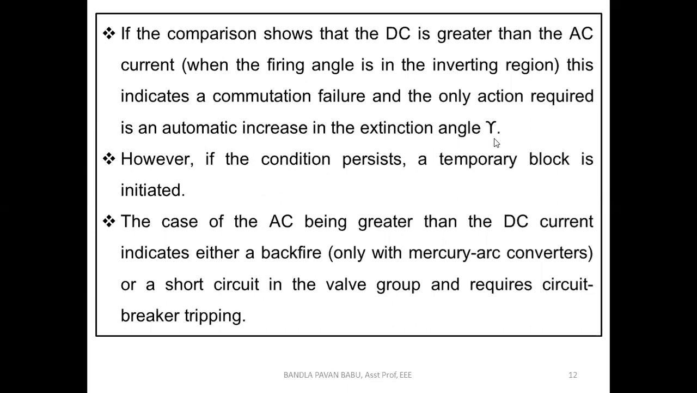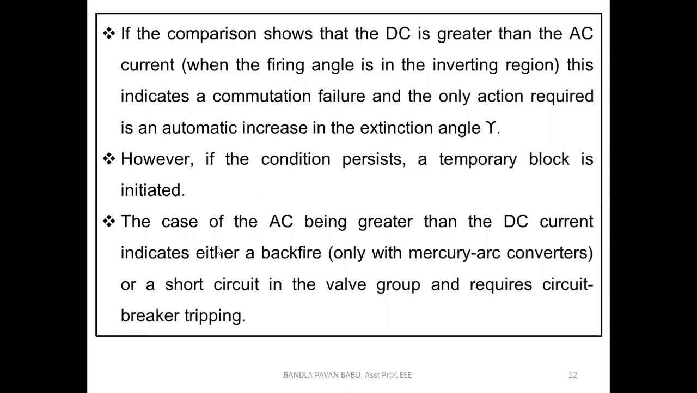As I said before, the control parameters are alpha at the rectifier and gamma at the inverter. Commutation failure happens at the inverter, so we control the inverter by using the extinction angle gamma. However, if the condition persists, a temporary block is initiated. A temporary block means we isolate the circuit if it prolongs. Even with gamma, if we are unable to control the situation, we need to block the unit. We know the blocking of the unit, right?